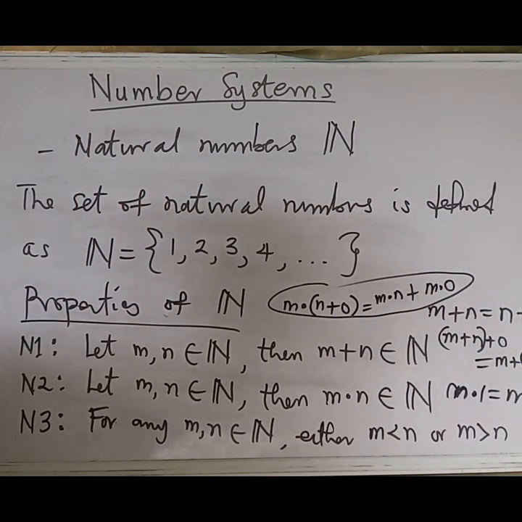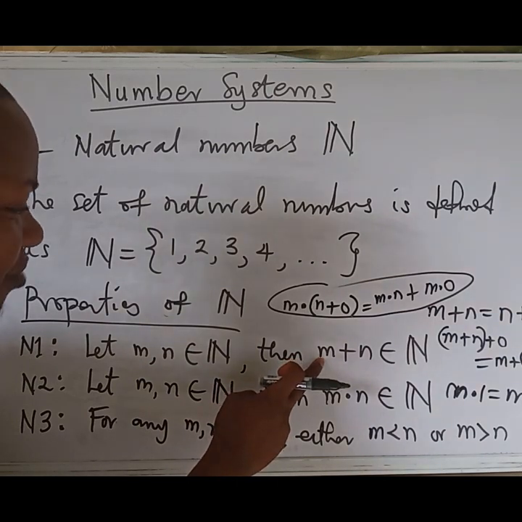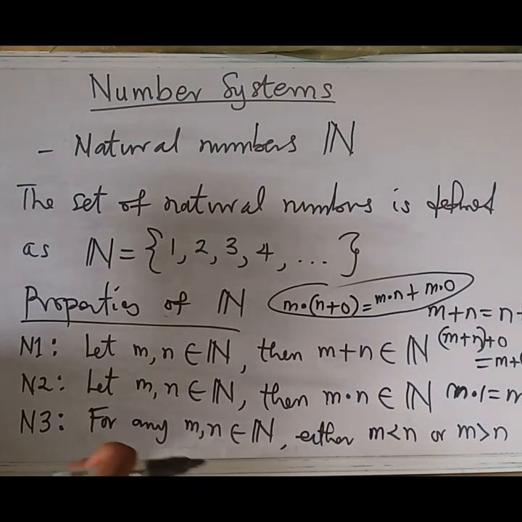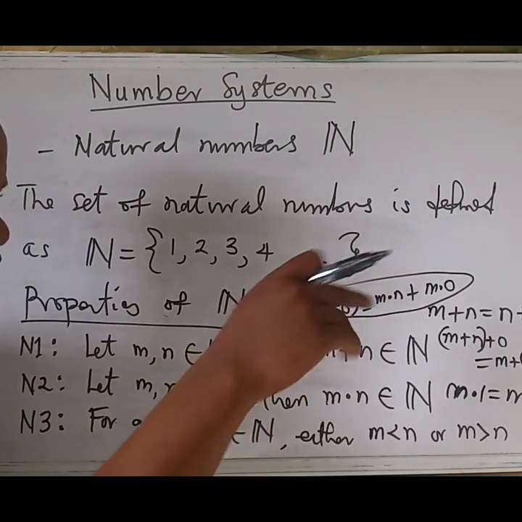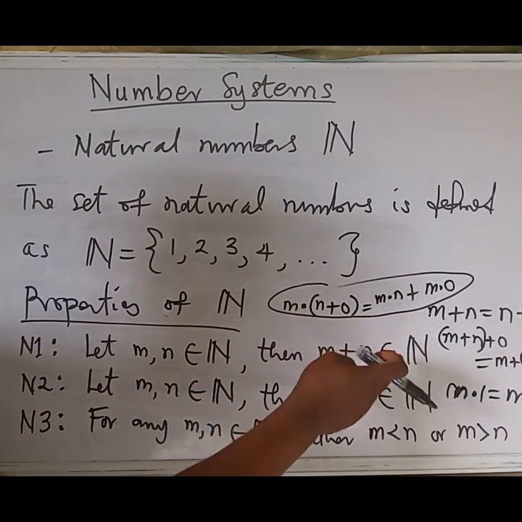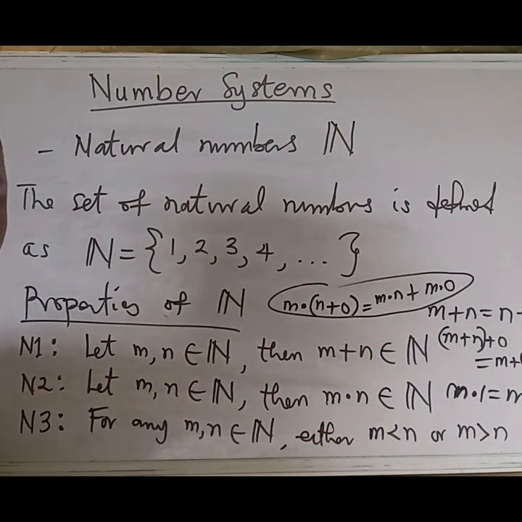So that is that, and the other thing is the inverse. Also the inverse for the addition of natural numbers. Inverse means when you add a number and its inverse, the result will be 0. The result being 0 is not part of the set.